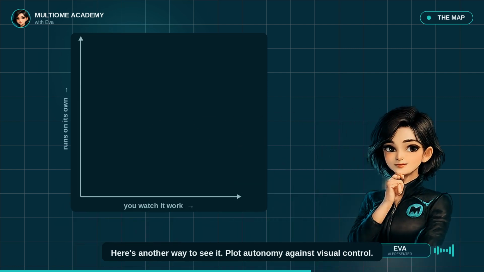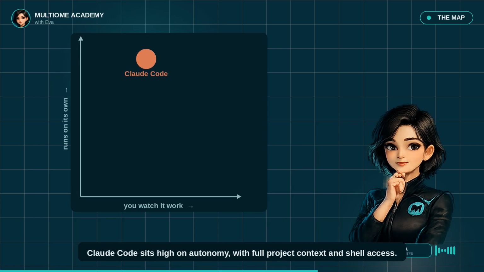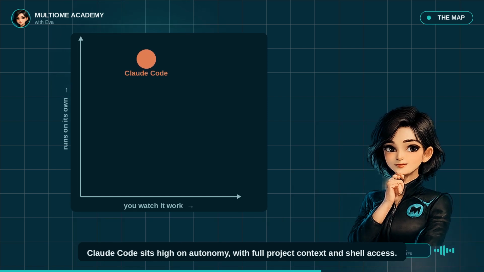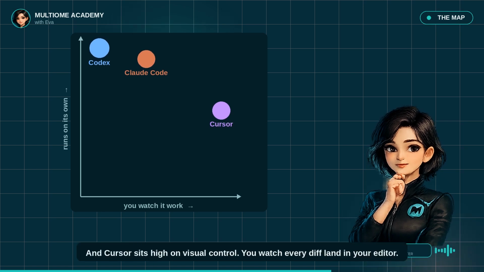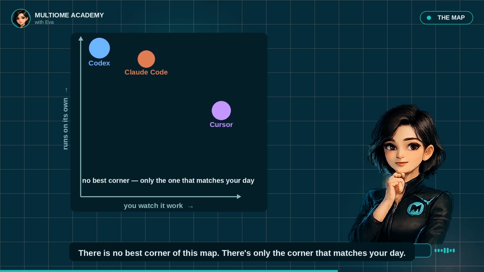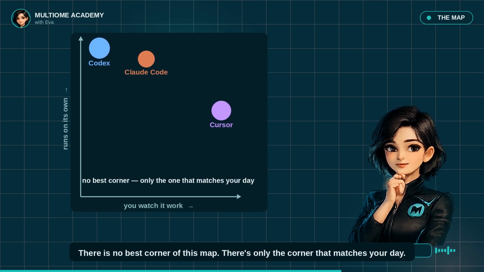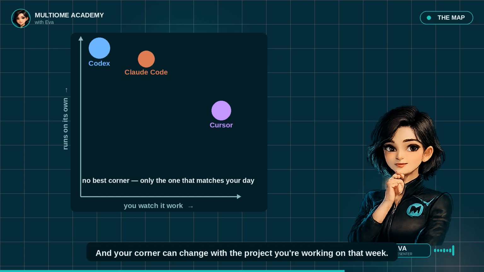Here's another way to see it: plot autonomy against visual control. Claude Code sits high on autonomy, with full project context and shell access. Codex sits high on hands-off delegation. And Cursor sits high on visual control. You watch every diff land in your editor. There is no best corner of this map. There's only the corner that matches your day. And your corner can change with the project you're working on that week.